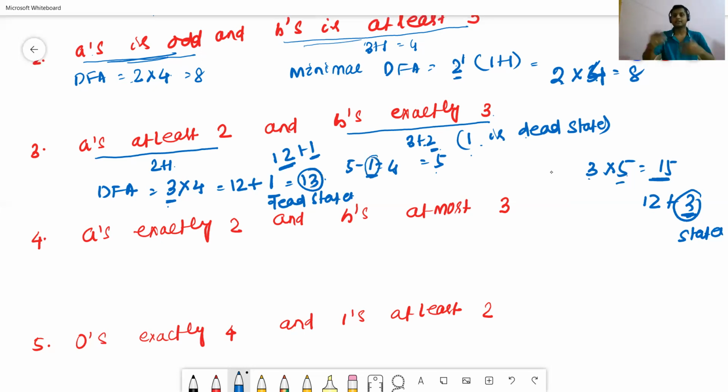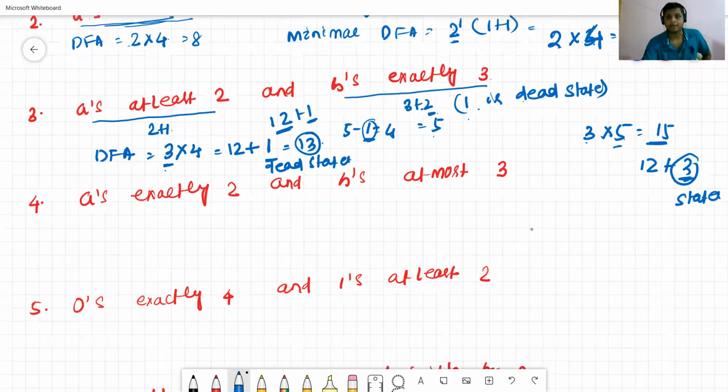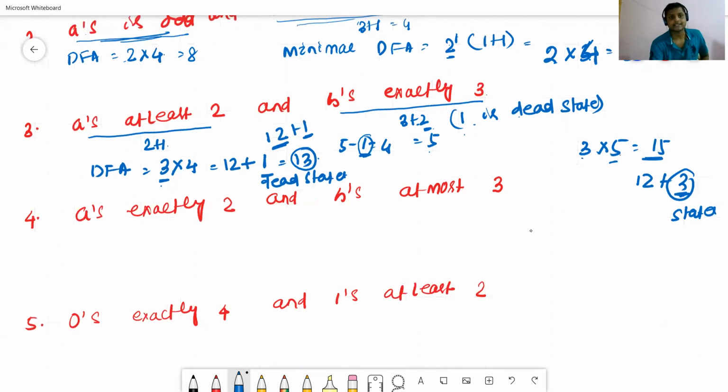Okay. Now we'll check one more example. Remember, in this case the DFA, as well as the minimal DFA, also contains a total of 13 number of states. Now we'll check for the next question.